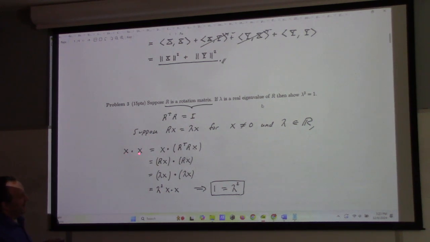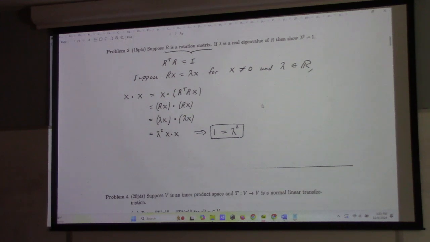So x dot x for the eigenvector is, I can insert the identity here, then use properties of the dot product, or the inner product, if you like, to move the transpose, which is the adjoint in this context, over to here. It unadjoints it back to R. But then this is lambda x, so you get lambda squared x dot x. So that forces lambda squared to be 1 because x dot x is the length of x squared, which is not equal to 0.